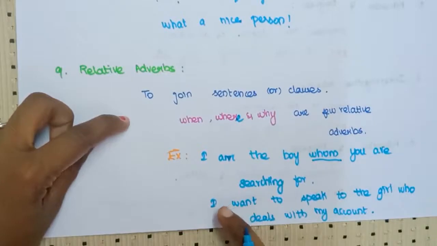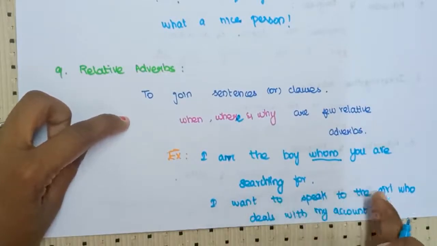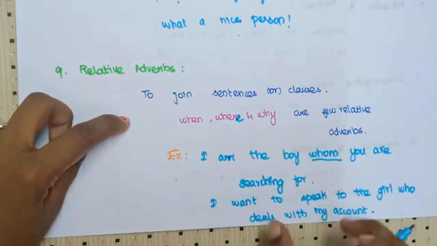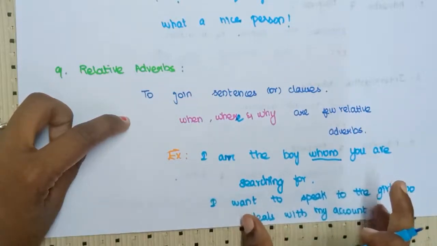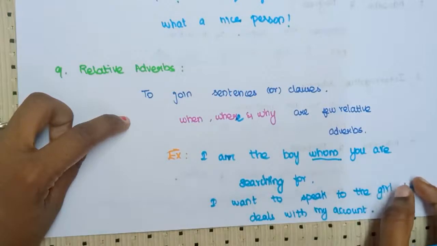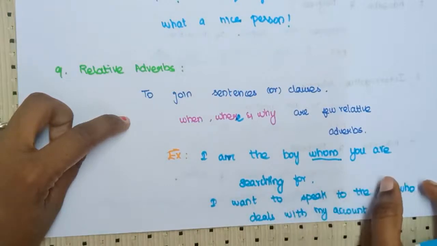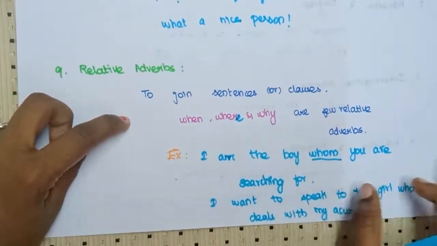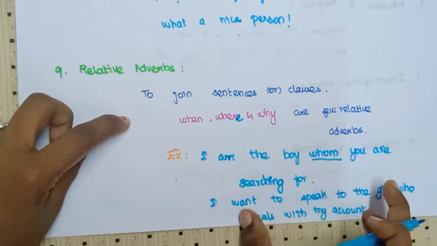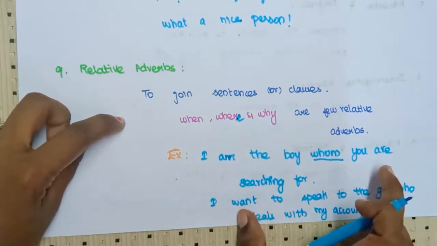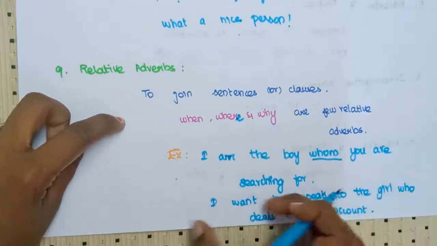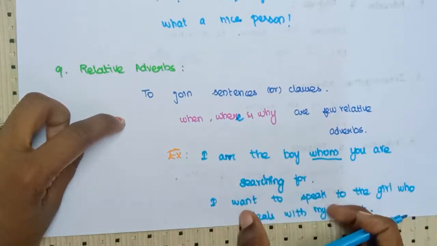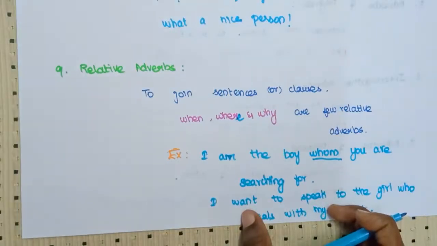See another example: I want to speak to the girl who deals with my account. I want to speak to the girl is one complete sentence here. Deals with my account is another, which can also be called a clause. So this word who is just joining these two sentences, and it is called a relative adverb.